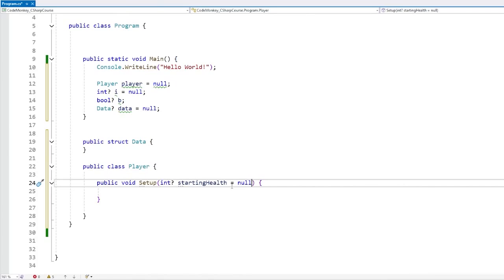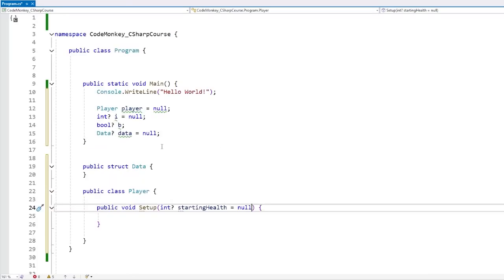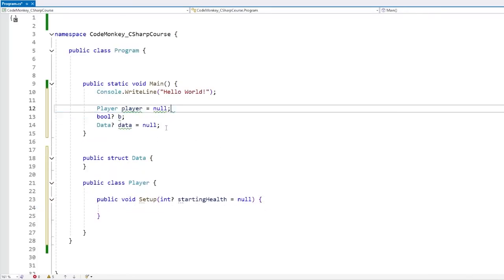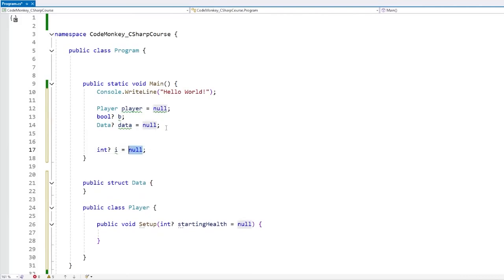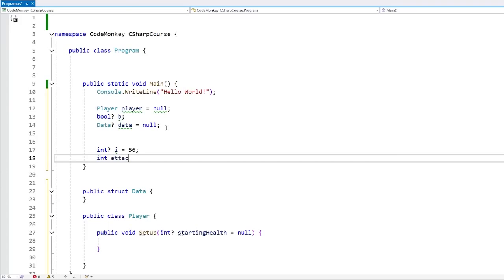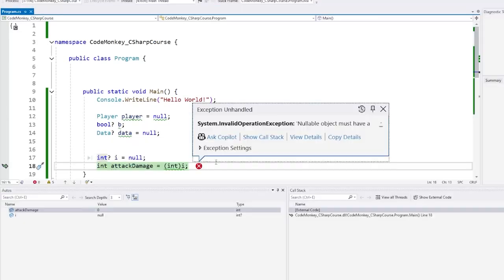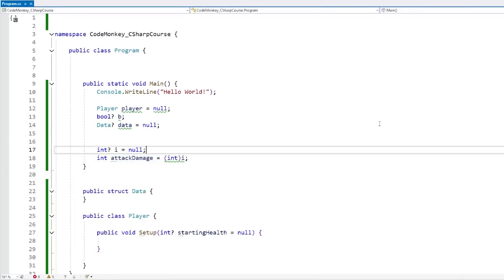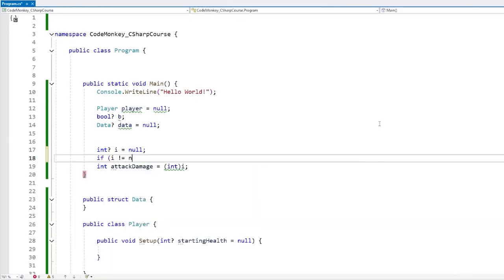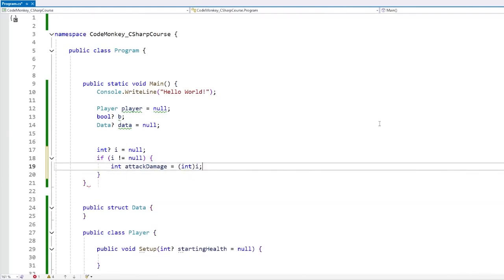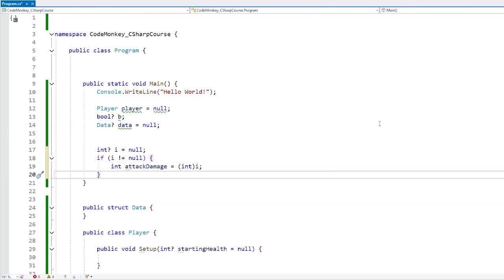So nullables can be quite useful to make literally anything nullable, and if it does have a value, if it is not null, you can just cast it and use the value. So for example, up here we got our I. It can be null or it can have some kind of value. And to grab that, let's say int attackDamage, we can grab the value and simply just cast it. Yep, just like this. Although of course this one is going to throw an error if we have null here. So if we do this, yep, naturally we have an error. So in order to do this, before we cast it, we can check if I is not null. If so, then let's actually grab the value. And if it is null, then don't do that.